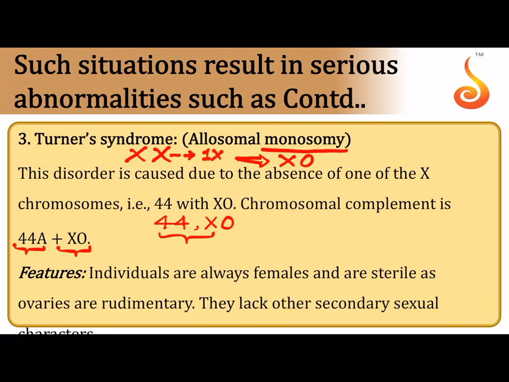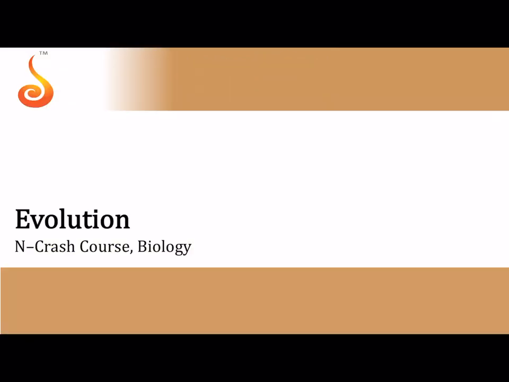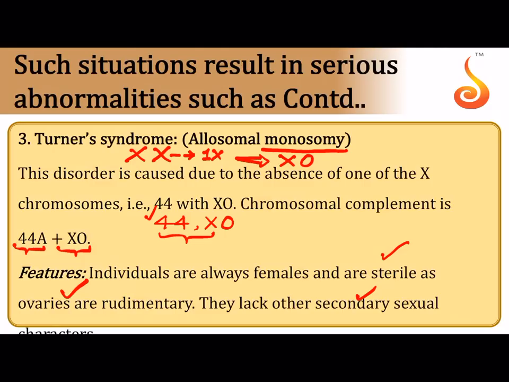The total number of chromosomes will be only 45 instead of the normal diploid number of 46. Because this female lacks one of the X chromosomes, the number is 45, and she will have 44 autosomes and only one solo X chromosome. The features are that the female has rudimentary ovaries, lack of secondary sexual characters, and she will be sterile and will not be able to bear children.